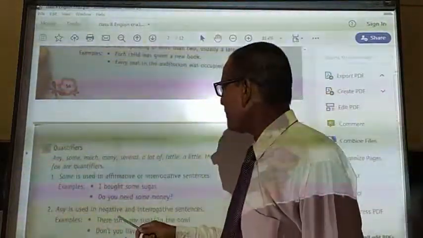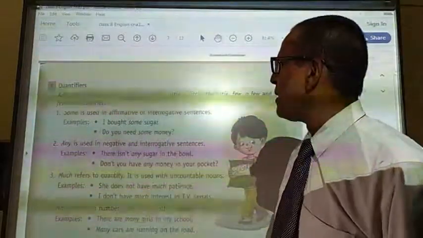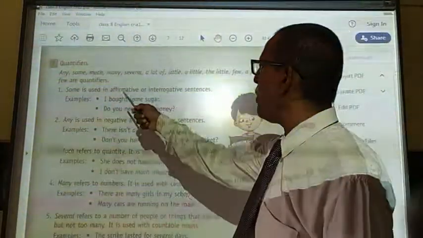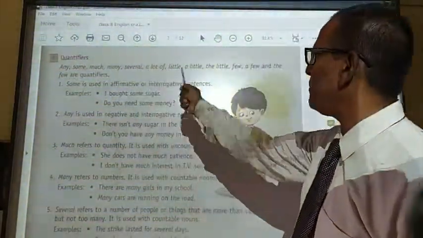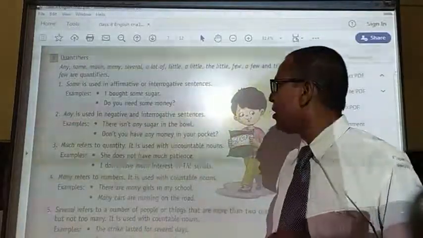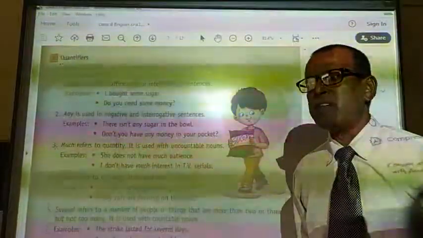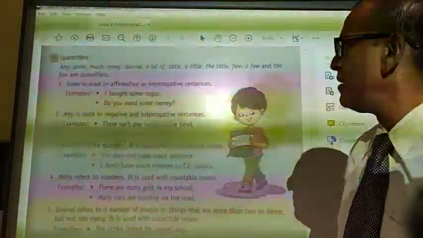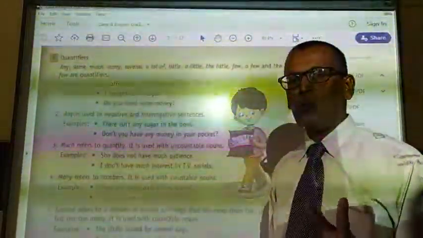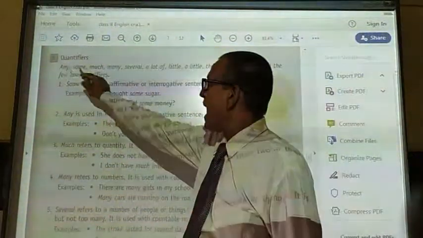So let us see some other determiners. Words like any, some, much, many, several, a lot of, a little, the little, few, these are the words coming under determiners. So let us see the first two words, any and some.